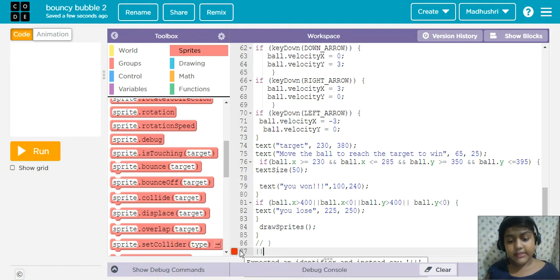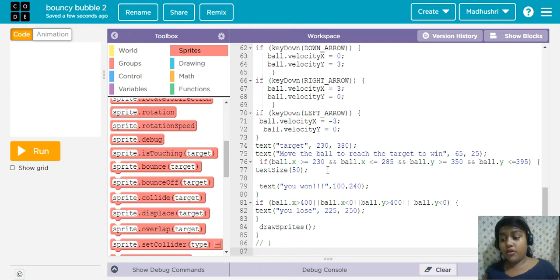Why is it showing like this? You're thinking, because any function or any condition I wrote like this, it takes like this only. So we have used in this function: if ball dot x is equal to 230 and ball dot x. You can see the and. So what is and? When and is called, it will take both. Okay, which is correct, it will take it. So and means it will take both of it.